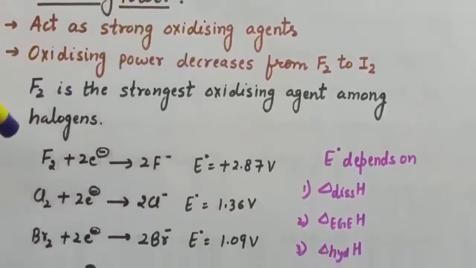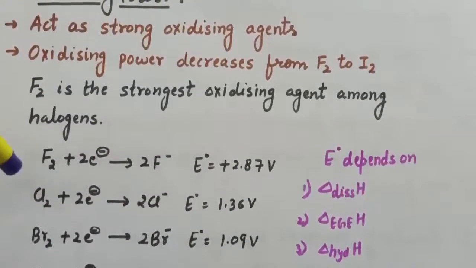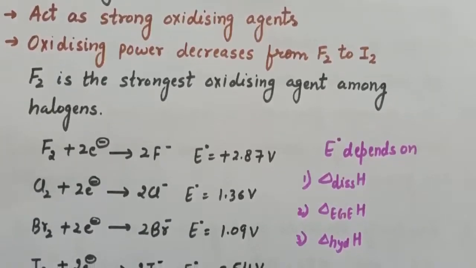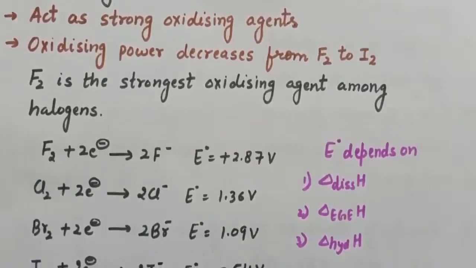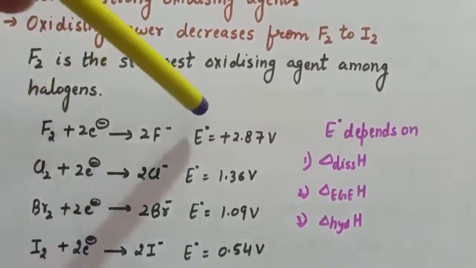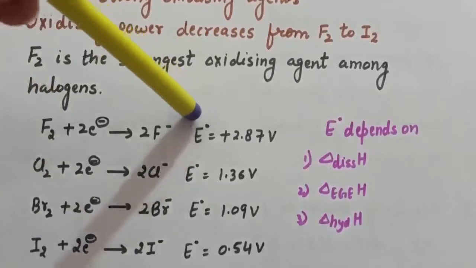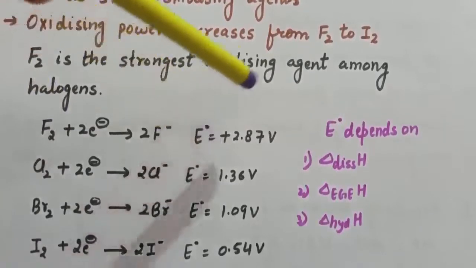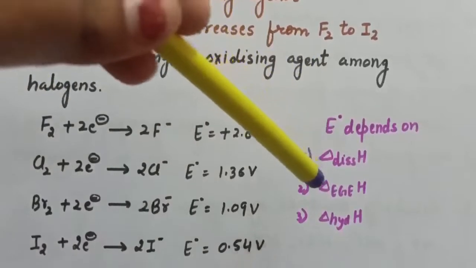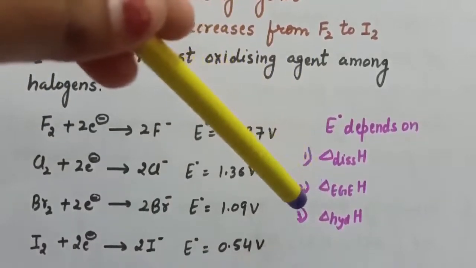Now this oxidizing power depends upon standard electrode potential, and when we calculate the values for standard electrode potential of group 17th elements, then the value is highest for fluorine, and this standard electrode potential depends upon three factors: dissociation enthalpy, electron gain enthalpy, and hydration enthalpy.